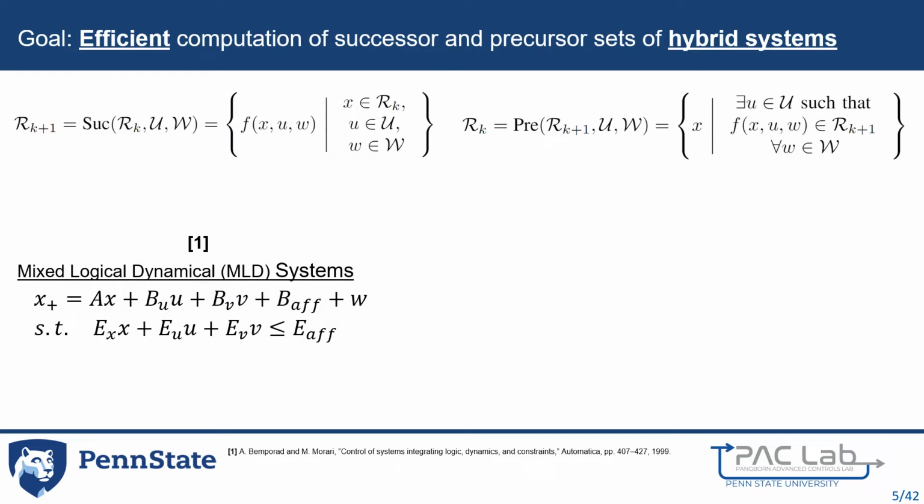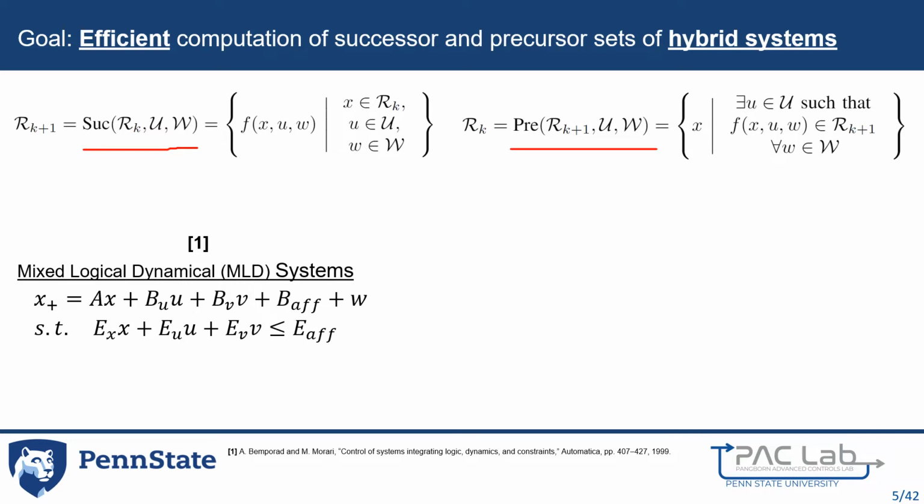The computational complexity of calculating successor and precursor sets and the growth in the number of variables to represent the resulting sets limits the number of iterations that a computer can achieve, effectively limiting the time horizon that the reachability analysis can be performed. This is especially challenging for hybrid systems, for which the number of variables of reachable sets traditionally has grown exponentially with time.